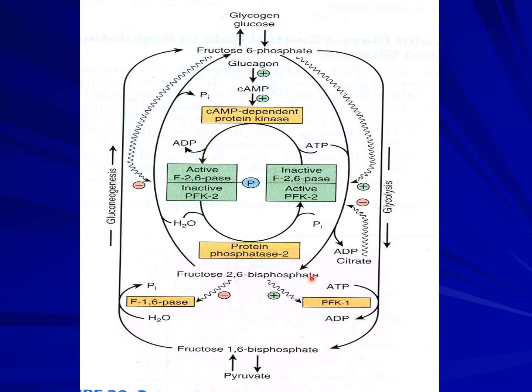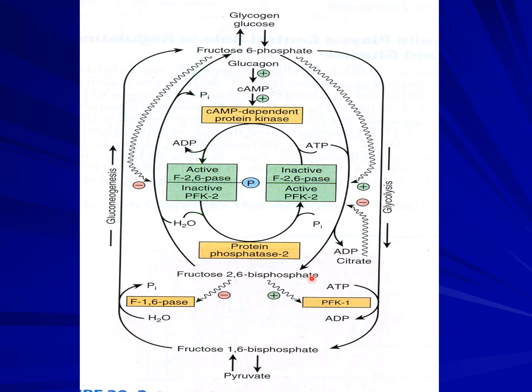Fructose 2,6-bisphosphatase is an enzyme which breaks up the phosphate group. So what does it do? It removes a phosphate. Phosphofructokinase adds a phosphate because it's a kinase enzyme. These two enzymes, fructose 2,6-bisphosphatase and PFK2, are reciprocal enzymes for fructose 6-phosphate and fructose 2,6-bisphosphate.